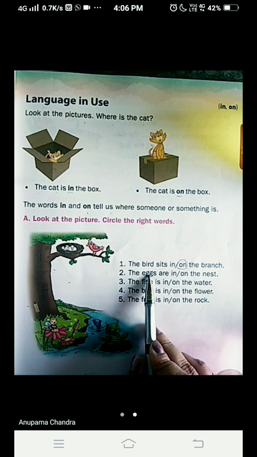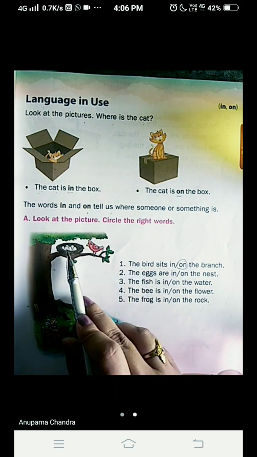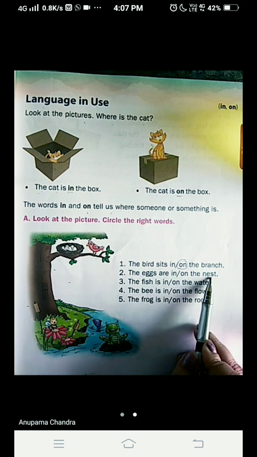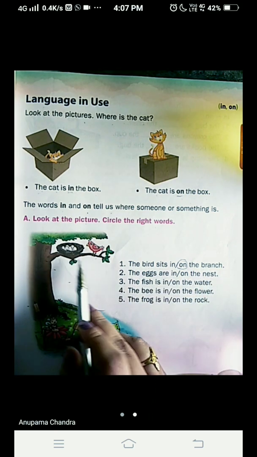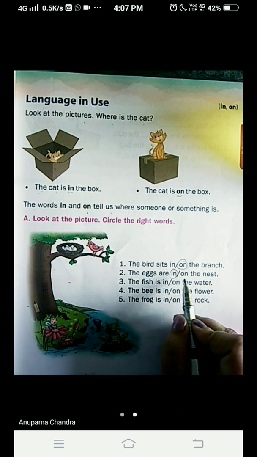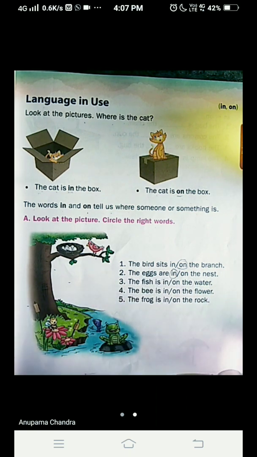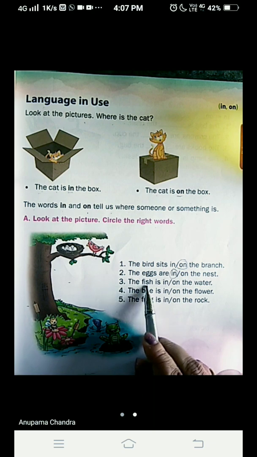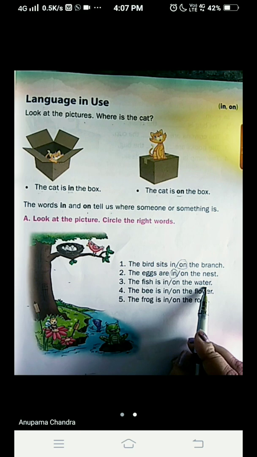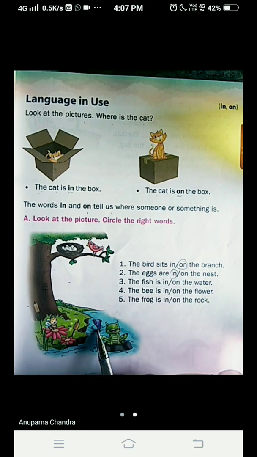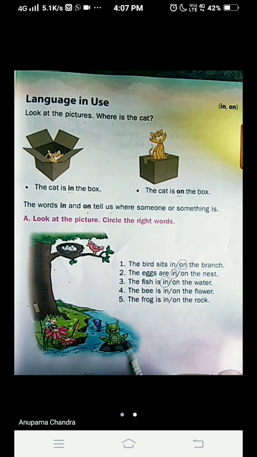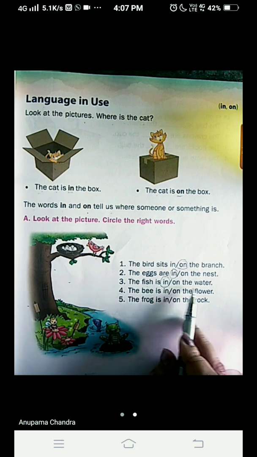Come to the second one. The eggs. Where are the eggs? Find out in the picture. Here they are. The eggs are in or on the nest. It is inside the nest. So the answer will be in. The eggs are in the nest. Now come to the third one. The fish is in or on the water. Where is the fish? The fish is always inside the water. We never say on the water. So the correct one is in the water.